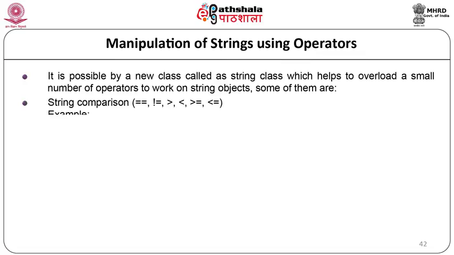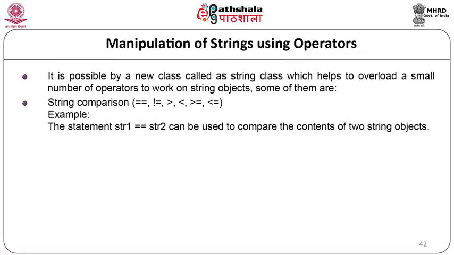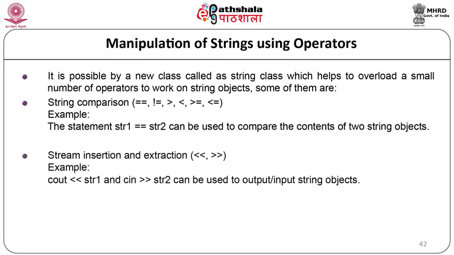Some of them are string comparison: equal to, not equal to, less than, greater than, less than or equal to, greater than or equal to. For example, the statement str1 == str2 can be used to compare the contents of two string objects. Stream insertion and extraction, example cout << str1 or cin >> str2.